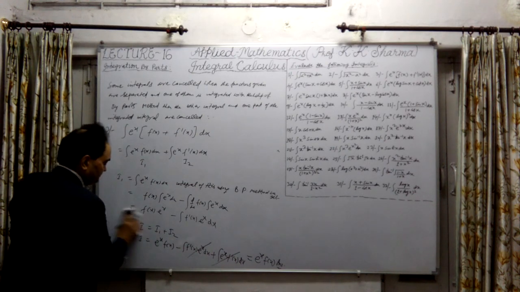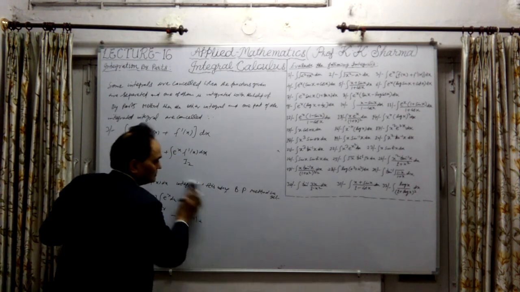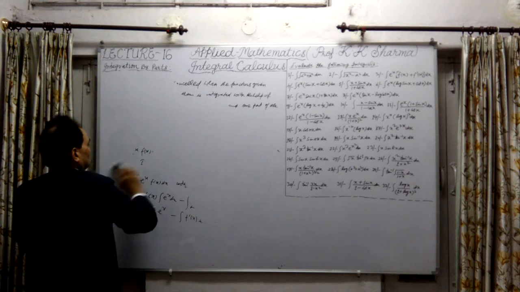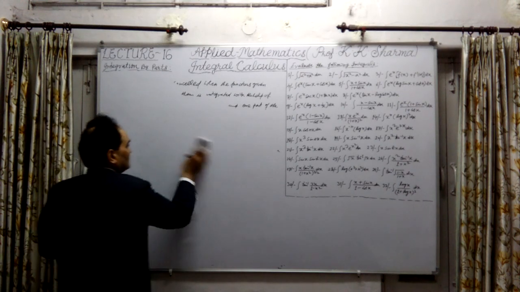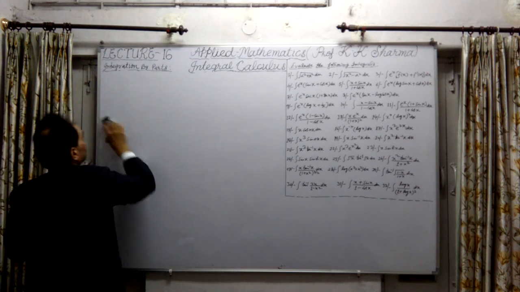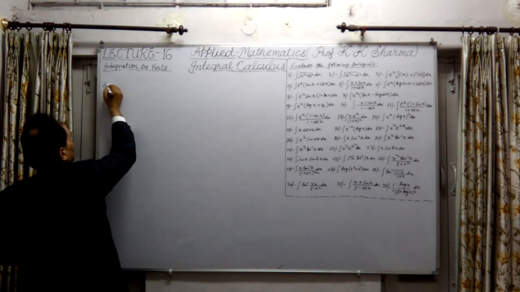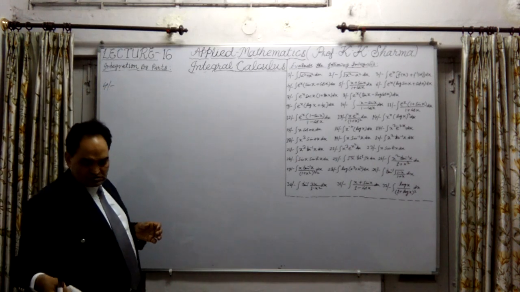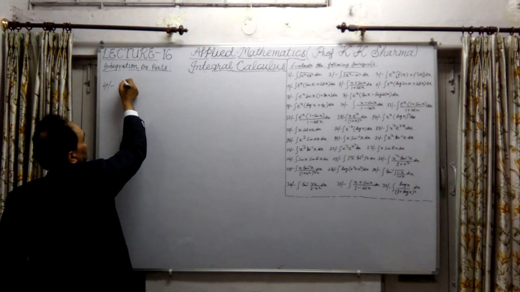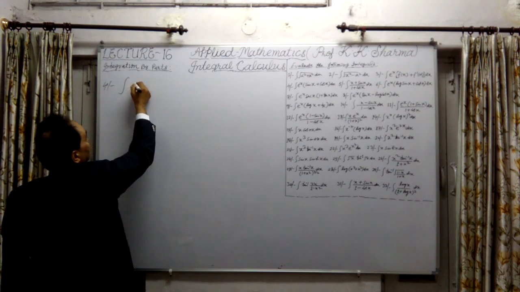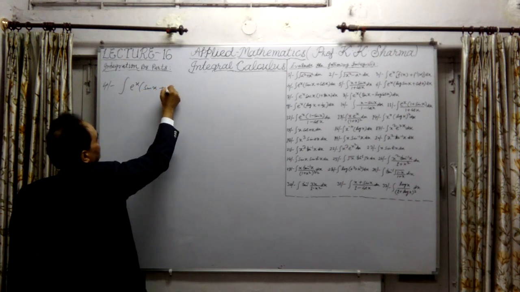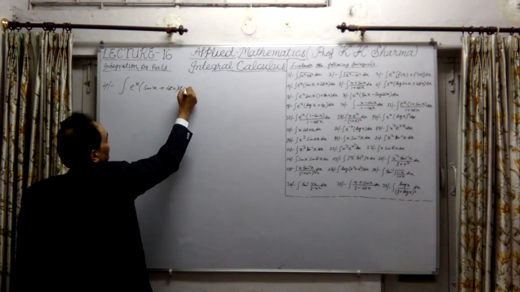Fourth question, let me take. Now question number 4. What is question number 4? Question number 4 is the integral of e^x into, within brackets, sin x plus cos x into dx.